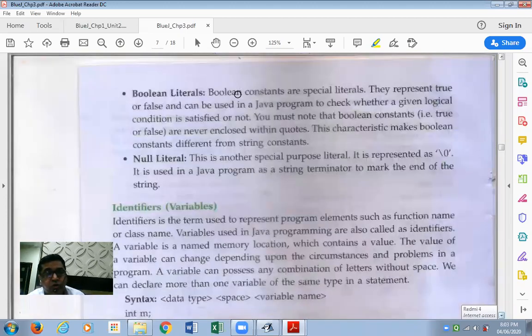Boolean literals, constants. Boolean constants are special literals. They represent true or false and can be used in a Java program to check whether a given logical condition is satisfied or not. You must note that Boolean constants, true or false, are never enclosed within double quotes. Don't get involved in that explanation. Just remember Boolean values are true or false. They should not be put in double quotes.